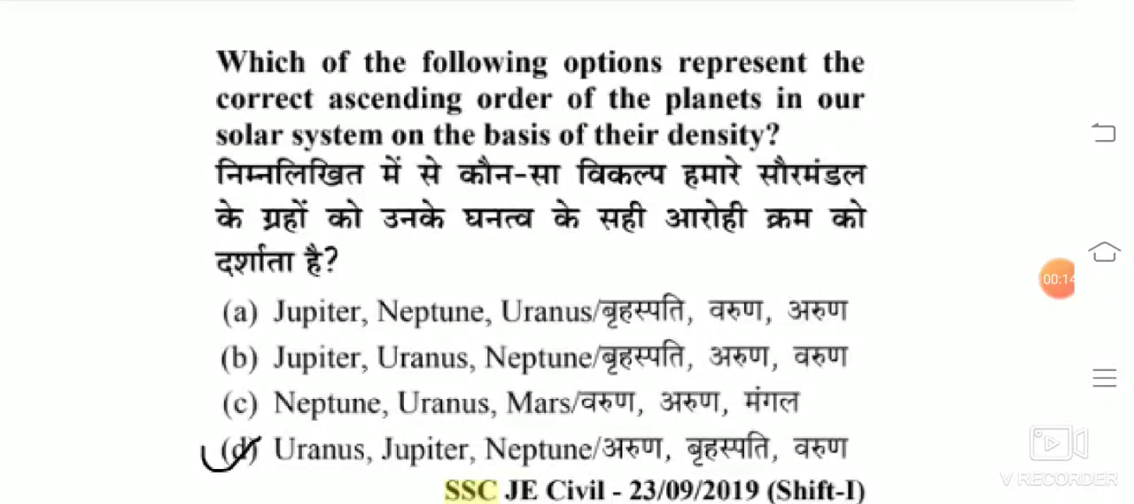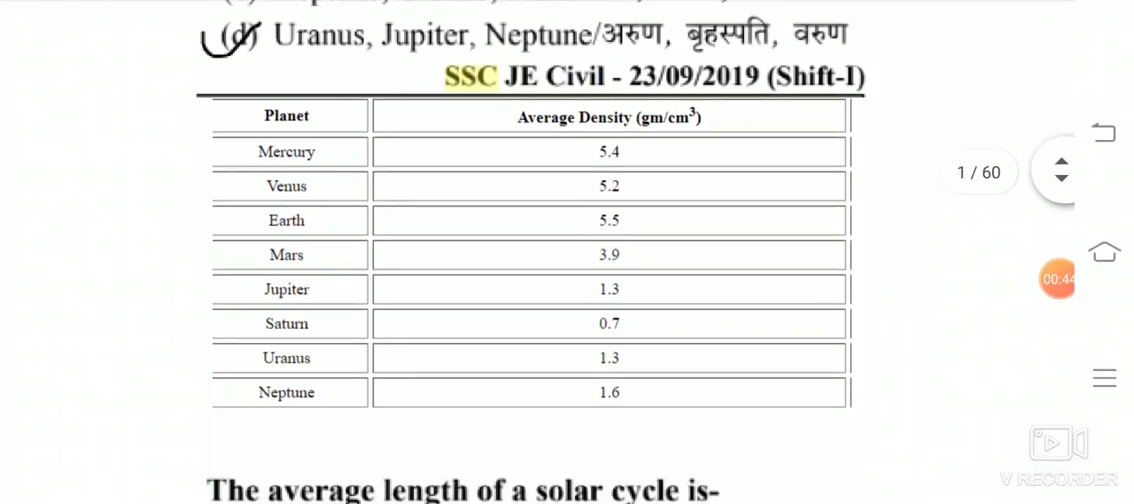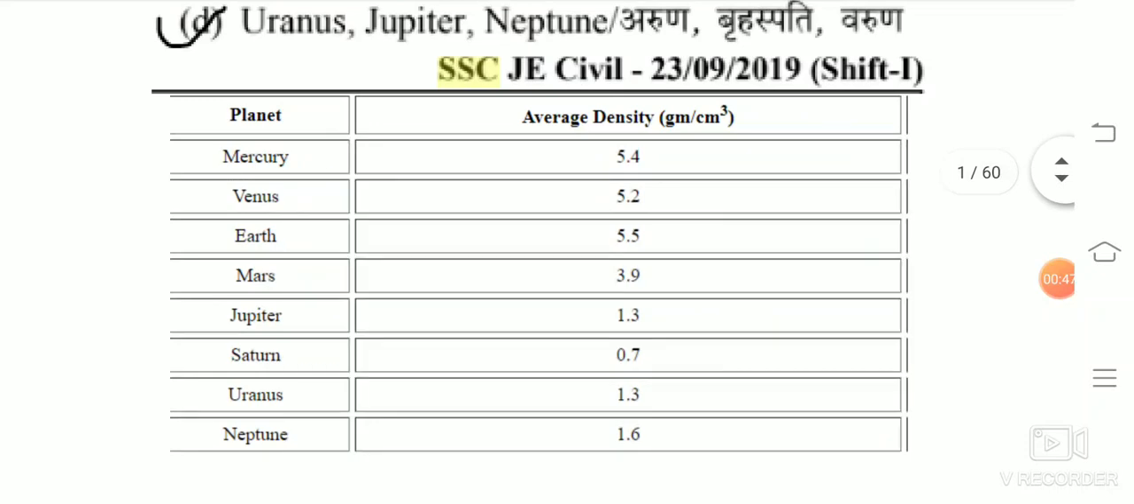The first question is: which of the following options represents the correct ascending order of the planets in our solar system on the basis of their density? So option D is there. On the basis of the ascending order of the planets according to density: Uranus, Jupiter, and Neptune. So Neptune has higher density than Jupiter, and Jupiter has higher density than Uranus. This is a table of average density of the planets. You can see the density values also.